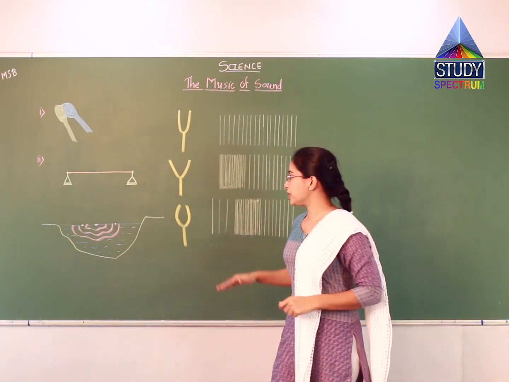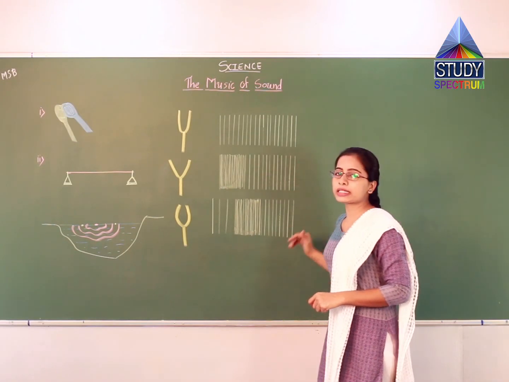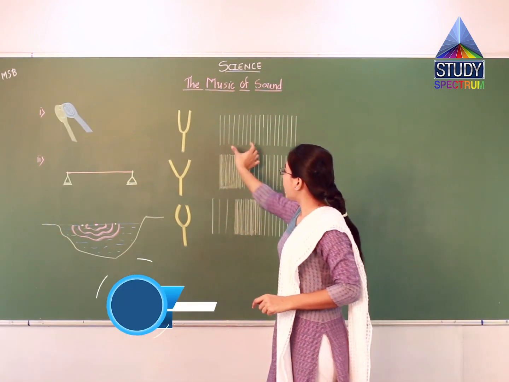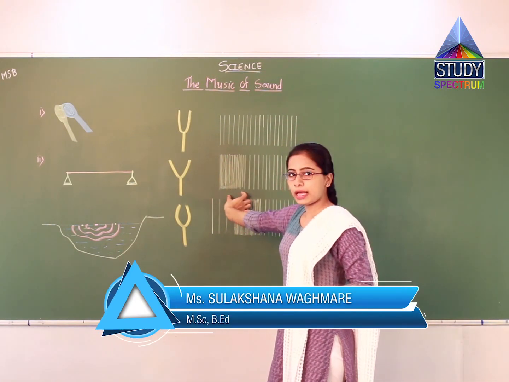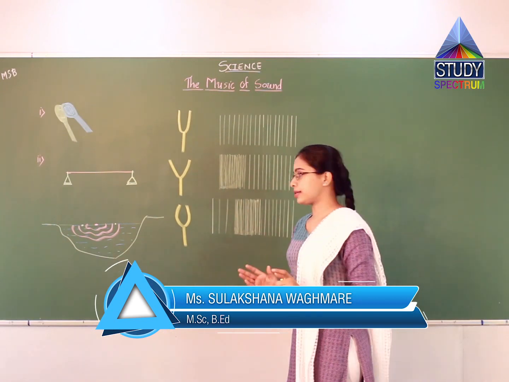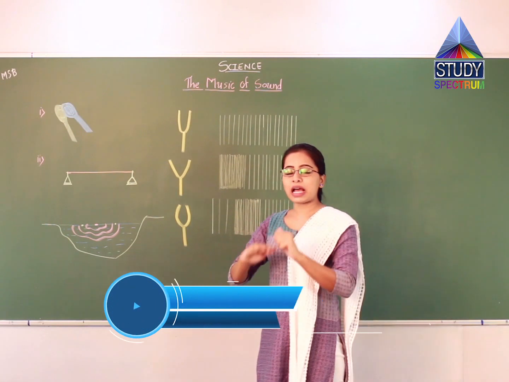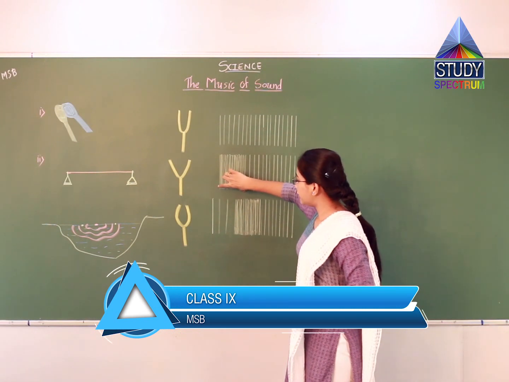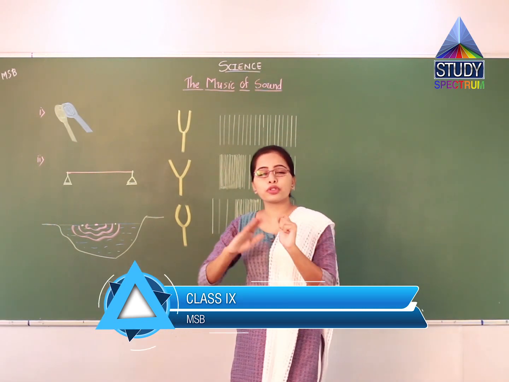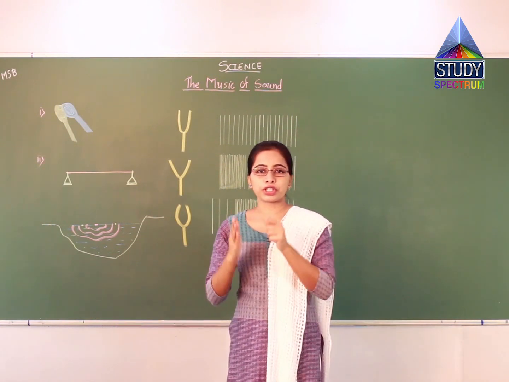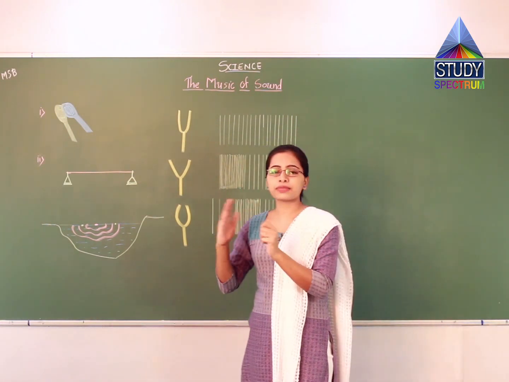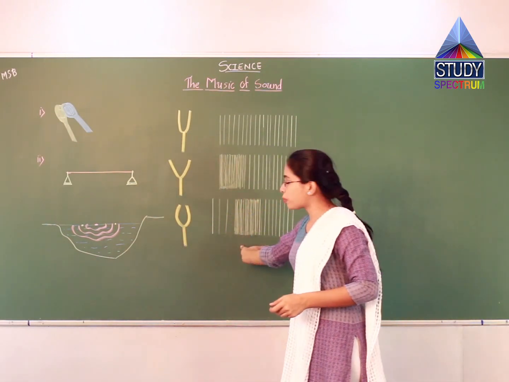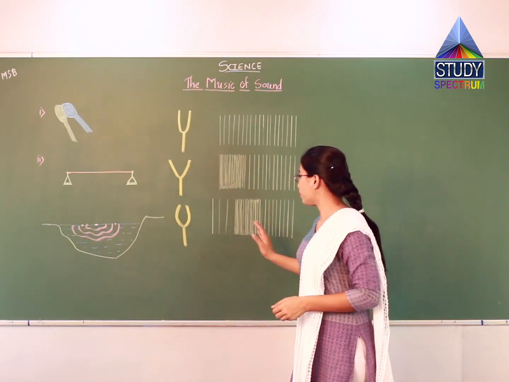Because of the vibration, these kinds of disturbances are produced in the air particles. Here you can see these air particles come closer and the next ones are as they were. In the next case, after some time, these particles will transmit their energy and this part will come here. Actually the position of the air particles is not changed, but they transfer the energy. Because of that energy, the next particles will come closer and start vibrating.